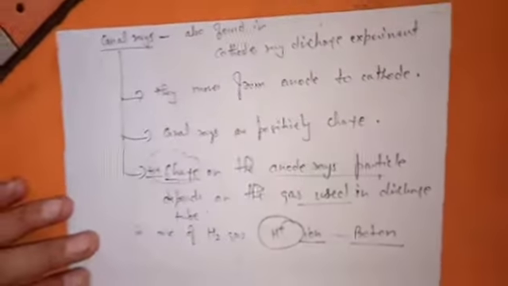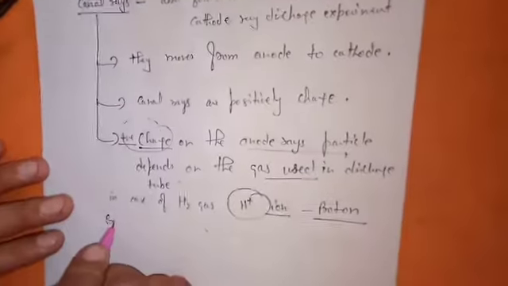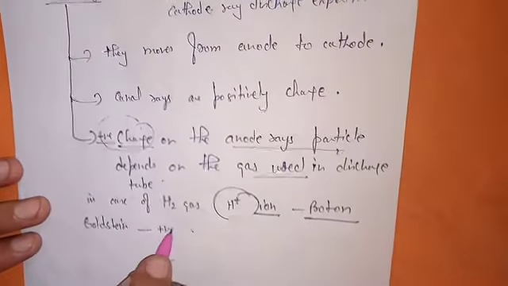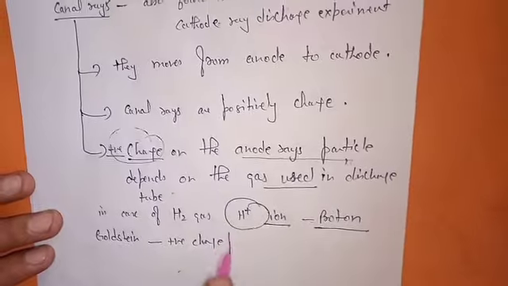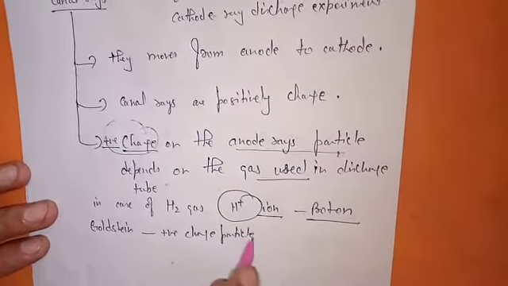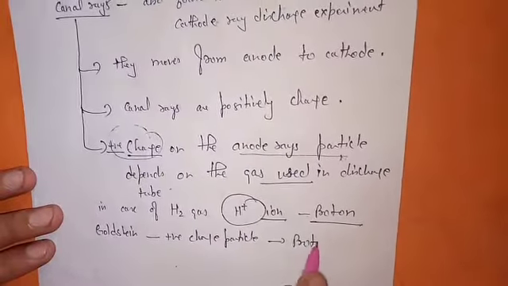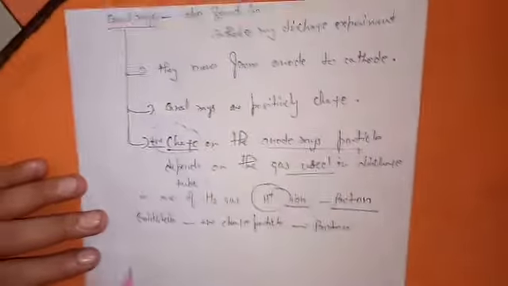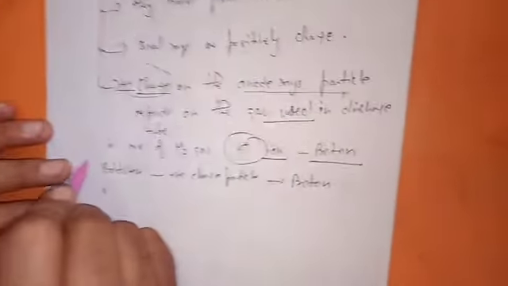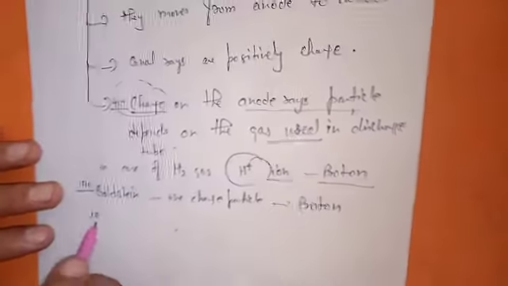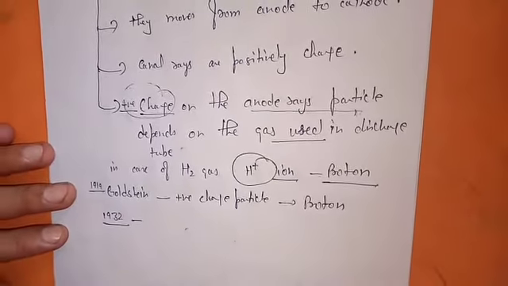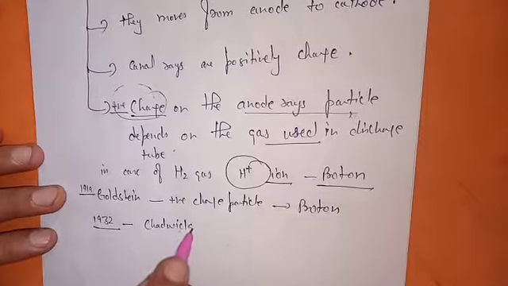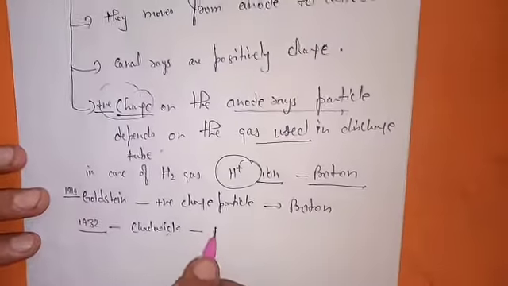This whole experiment was carried out by Goldstein, and he named that positively charged particle as proton. Meanwhile, the same things went on. This was done in 1919, and in 1932, Chadwick gave another thing that is termed as neutron.